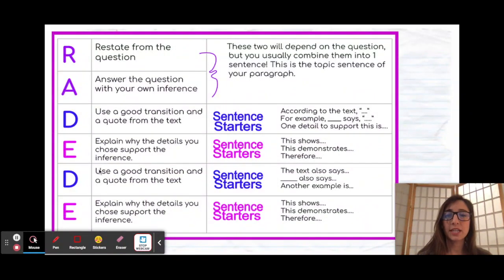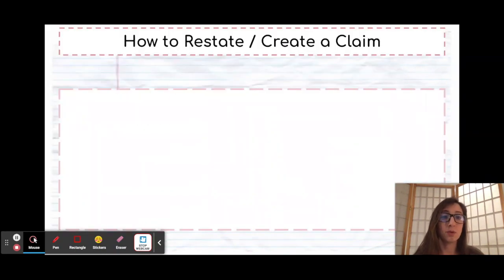Next, you need your second detail. Same thing. The text also says, blank also says, another example is. And then you need to explain that detail again. And so same sentence starters: this shows, this demonstrates, and therefore. This formula is key, and it is a guarantee to get you a 2, as long as your inference is in your own words and you have these details to back it up. Let me show you exactly what I mean with a passage.